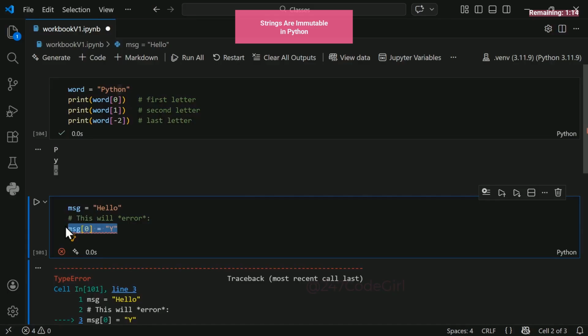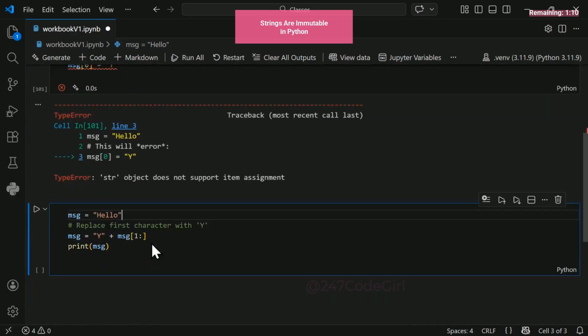Because strings are like stones and not clay. This is how you actually replace a character. You create a brand new string. Here we are reusing the variable and giving it a new string. Reusing variables is allowed. We are basically replacing what the variable points to.